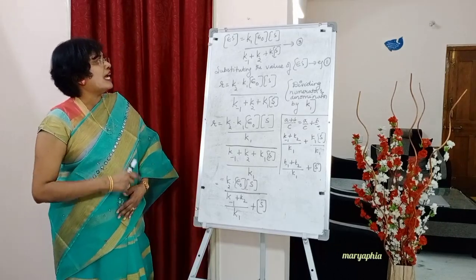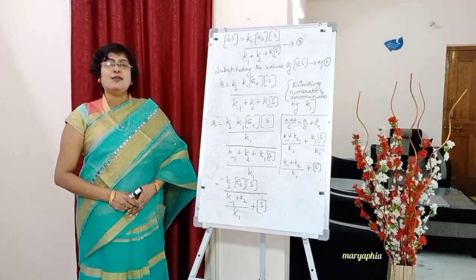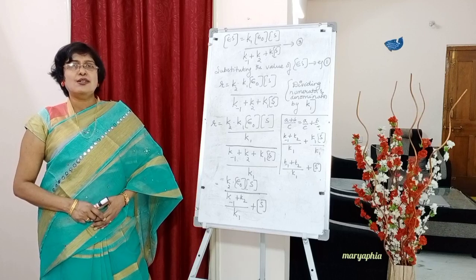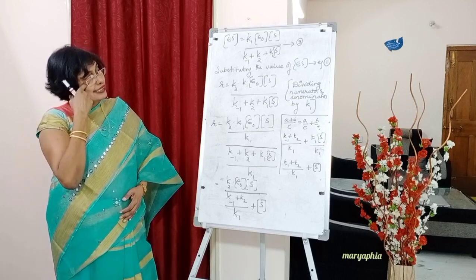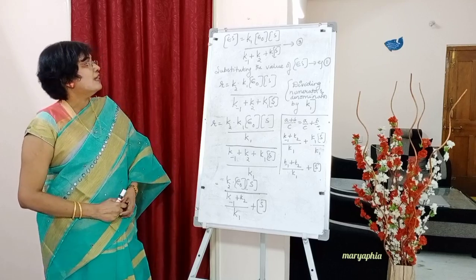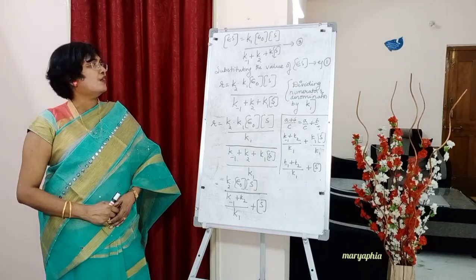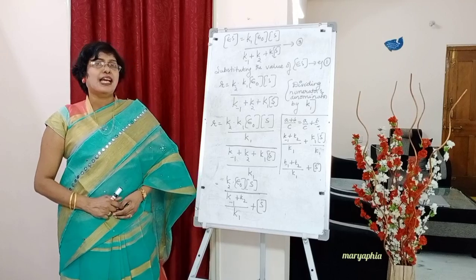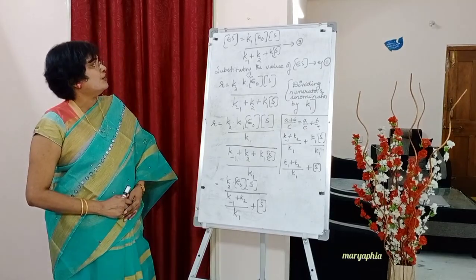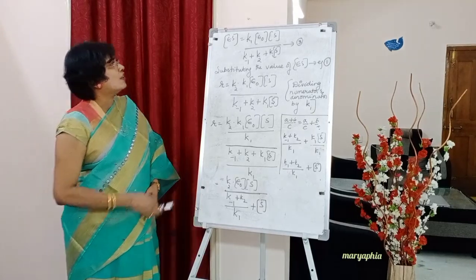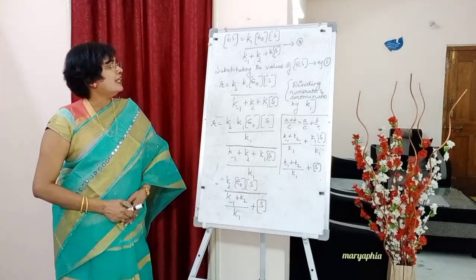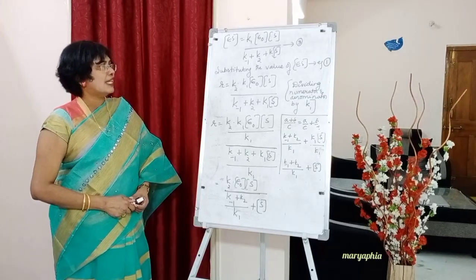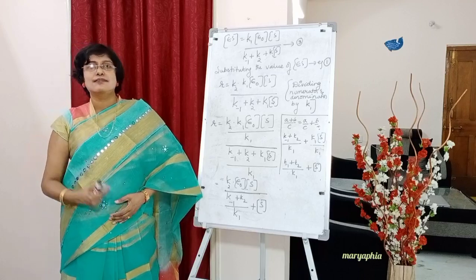Now substituting this value of ES concentration in equation 1. Go back and check what is equation number 1. That is rate of reaction is equal to K2 into ES concentration. Now ES concentration we have in equation number 3, that we are going to substitute in equation number 1. So R, that is rate of reaction, is equal to K2 into the ES concentration value. Just copy equation 3 here: K1 into E naught concentration into S concentration by K minus 1 plus K2 plus K1 into S concentration.